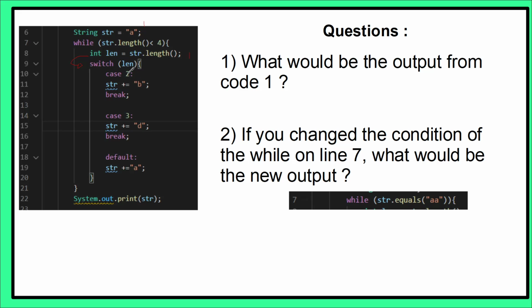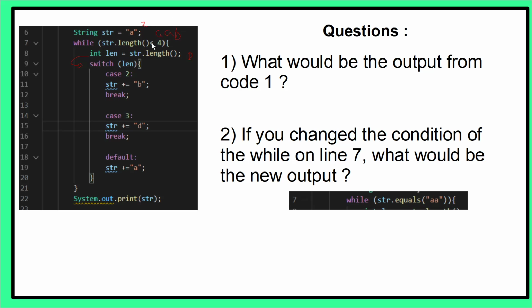So 1 doesn't equal 2, so we won't do that. 1 doesn't equal 3, so we won't do that. So then we're going to add a to it. So now our string should be aa. And then we'll look at that while loop again. The length of that is 2. So again, we insert that length into our switch statement. 2 now equals 2. So instead of the default one, we'll do the b. So that will be the b.